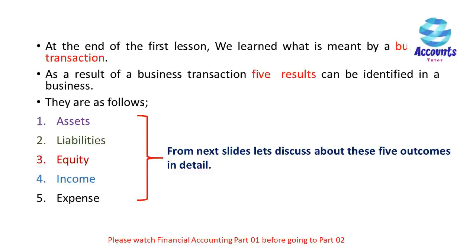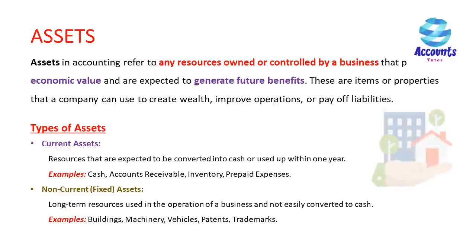We learned what a business transaction means at the end of the first lesson. 5 results can be identified in a business transaction. They are as follows: assets, liabilities, equity, income, and expense. These 5 are important topics in financial accounting. Let's take them one by one and discuss further. Let's take the first one.